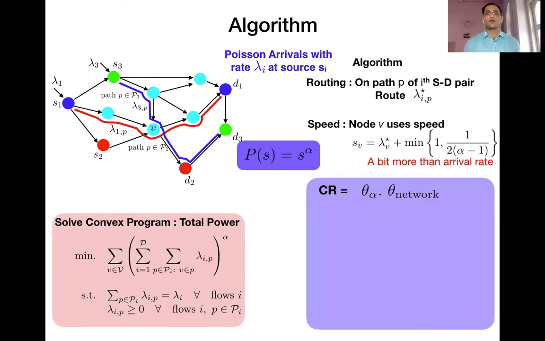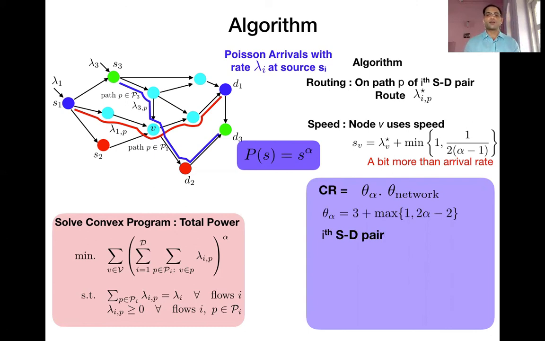So given these two things, the lower bound and this algorithm, what we can show is that the competitive ratio of this algorithm is at most equal to two factors, given by theta of alpha and theta of network, where theta of alpha only depends on alpha and is given by this expression. Theta network is slightly more complicated. Let me try to parse this through.